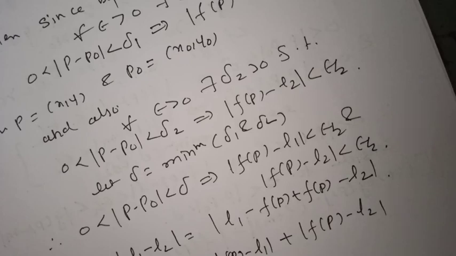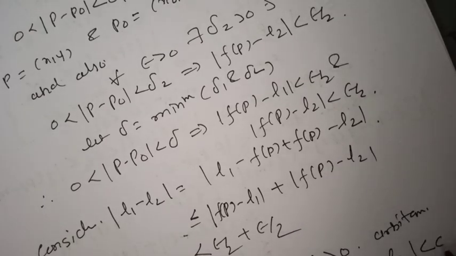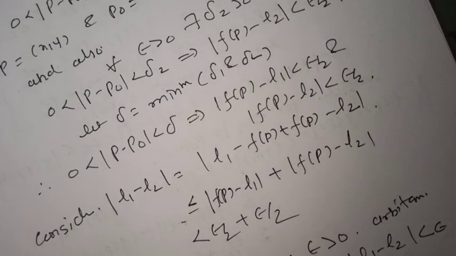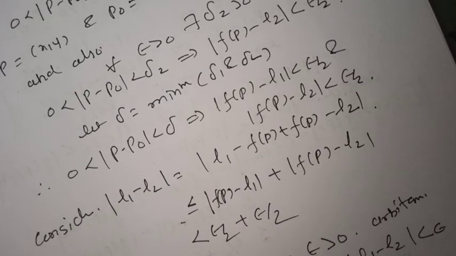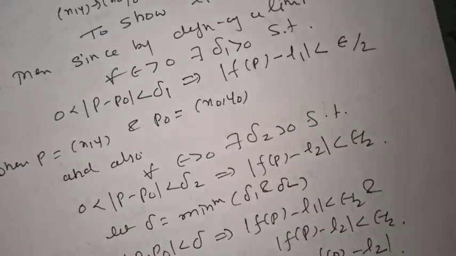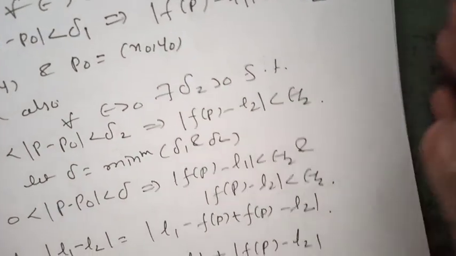Thus, we get 0 less than mod of p minus p0 less than delta implies mod of L1 minus L2 less than epsilon. But epsilon is arbitrary, so L1 minus L2 is 0, which implies L1 equals L2. It proves the uniqueness of the limit of a function, that if the limit of a function f of x, y as (x, y) tends to (x0, y0) exists, then it is unique.